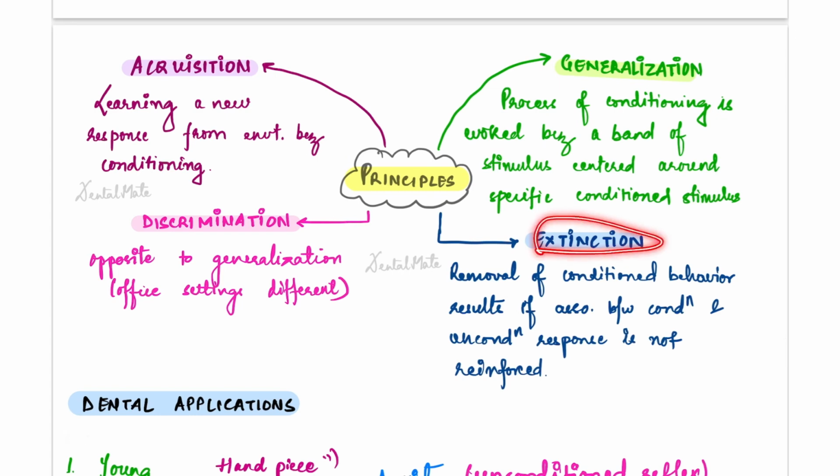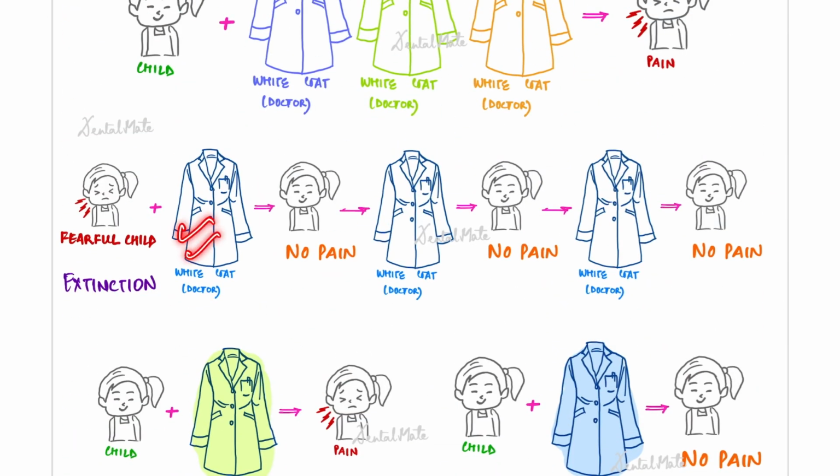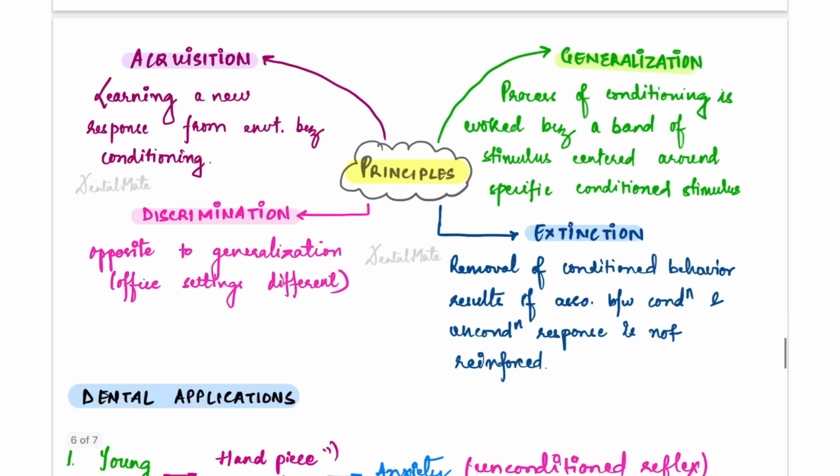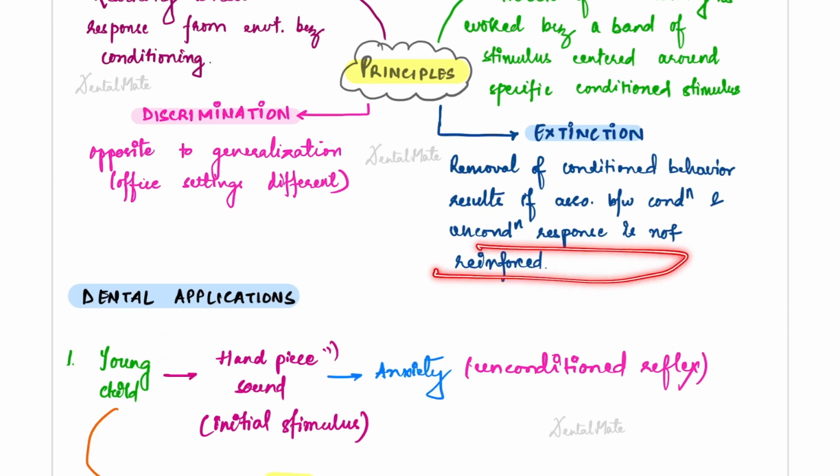After that is extinction, meaning removal of the conditioned behavior, which was pain. His thought of pain fades if the association between conditioned and unconditioned response is not reinforced. See, what is happening now is that whenever the child visits different doctors, he is not having any pain. So this association between the white coat and pain is not reinforced. Why? Because he is going to a white coat doctor, but he is not having any pain. There is no reinforcement of the conditioned and unconditioned response. So there is extinction of the fear.